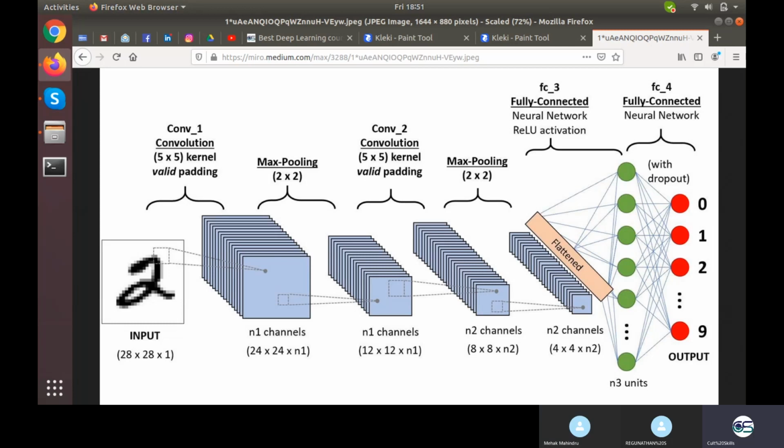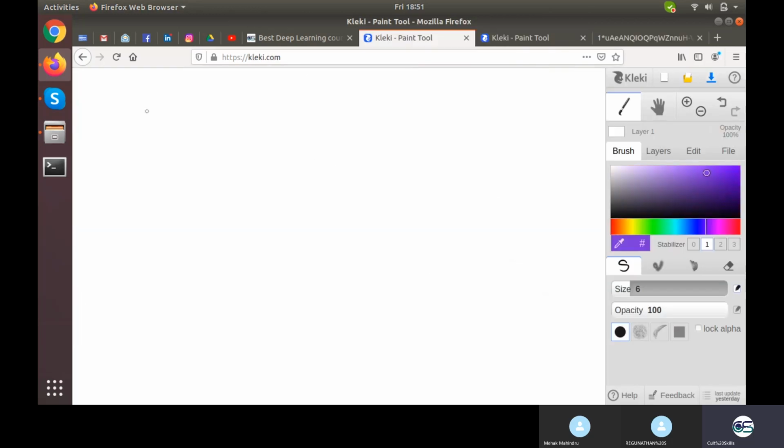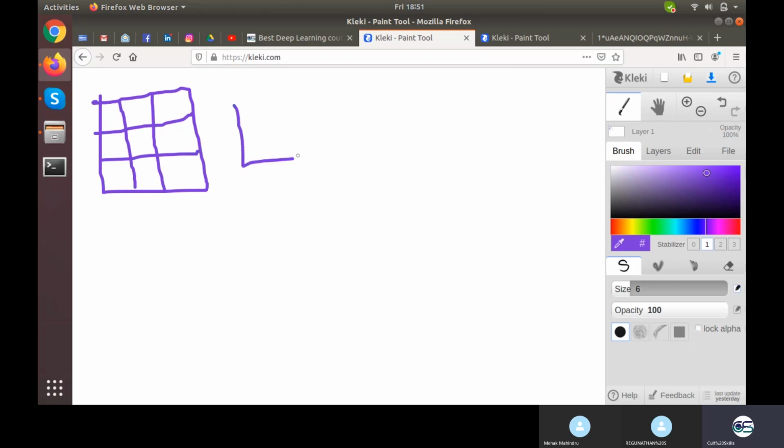Right. So what are channels basically? You will never end up getting only one filter. When we talked about this image, it is around 3 by 3 size, and our kernel is of 2 by 2 size. Let's draw it with a different color, right here. So it is of 2 by 2 size. Now when I draw a 2 by 2 kernel here, it gave me a 2 by 2 output, like this.